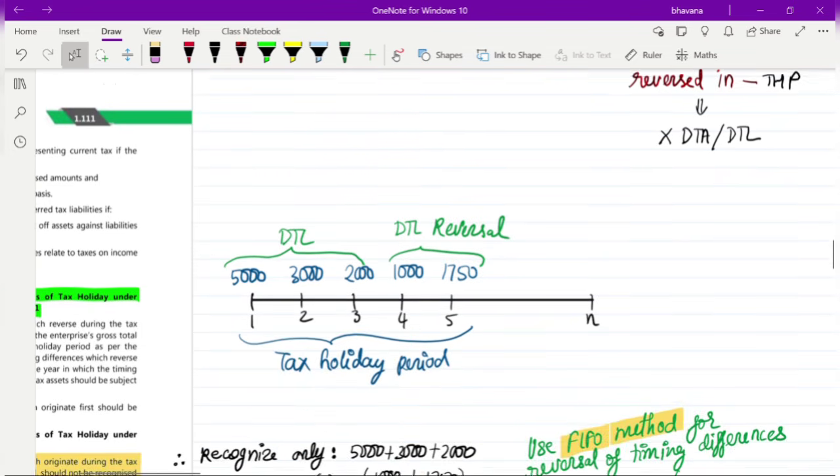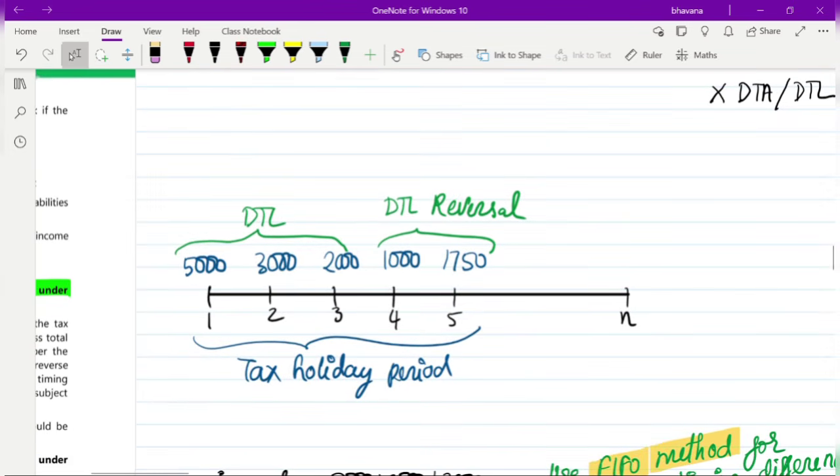For example, let's say there is a company, and that company is a going concern. In years 1, 2, 3, 4, 5, the first 5 years of the company will be a tax holiday period. So here tax holiday period means even though in the first 5 years the company might be liable to pay tax, or they might have taxable income and current tax also, they need not pay that.